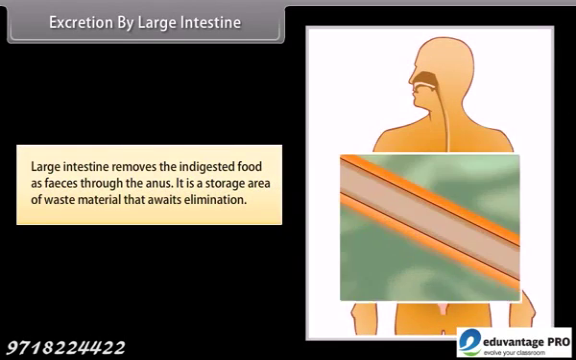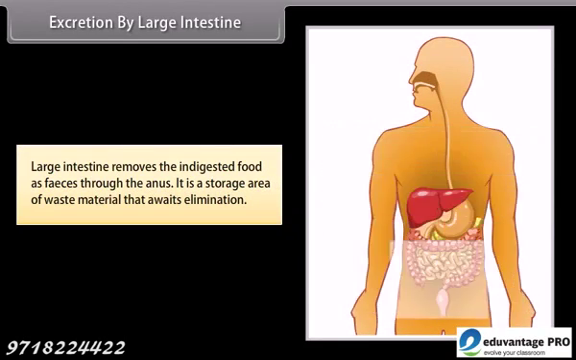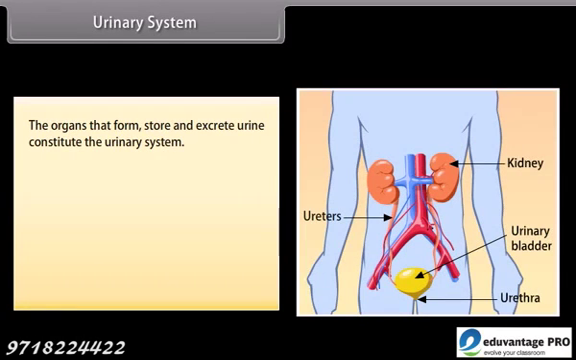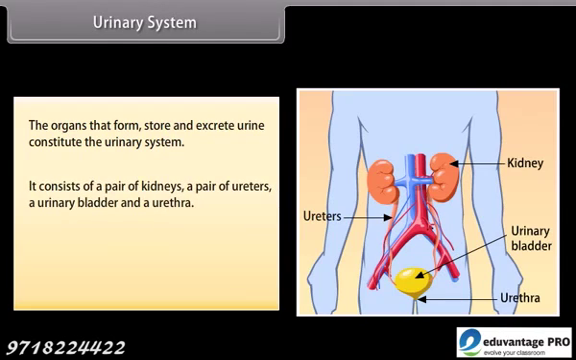Excretion by large intestine. The large intestine removes the undigested food as feces through the anus. It is a storage area of waste material that awaits elimination. Urinary system. The organs that form, store, and excrete urine constitute the urinary system. It consists of a pair of kidneys, a pair of ureters, a urinary bladder, and a urethra.